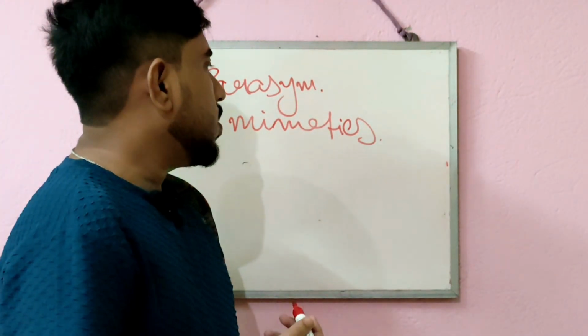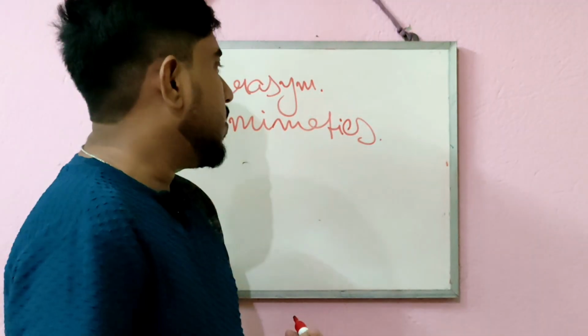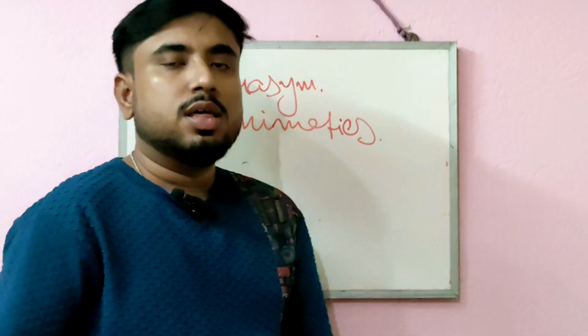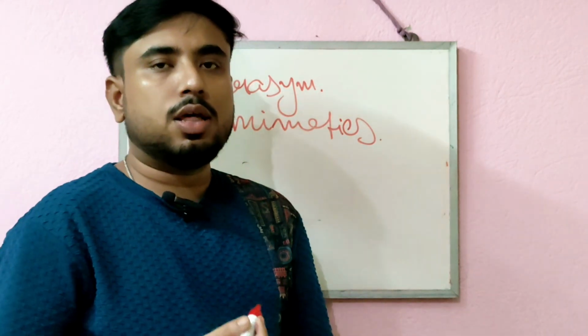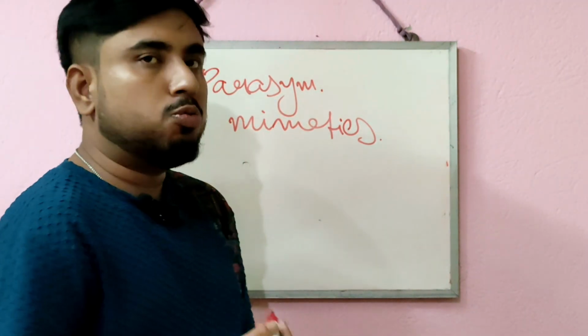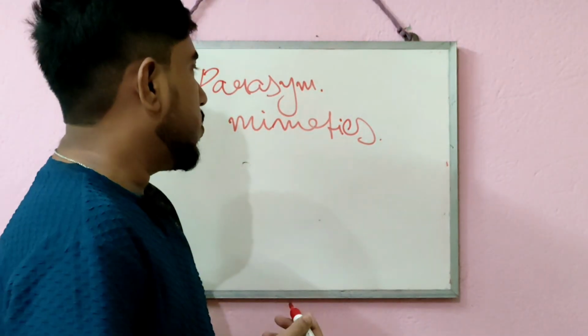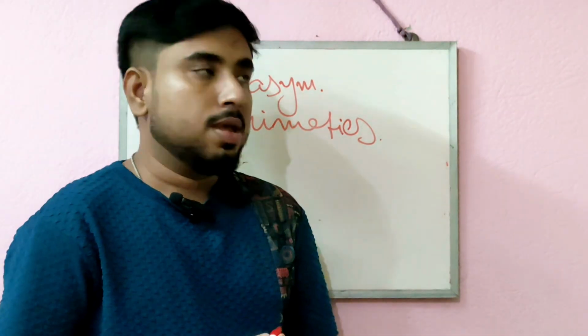Those working on the sympathetic nervous system are classified into two parts: sympathomimetic drugs and sympatholytic drugs. In previous classes, I have discussed both sympathomimetic drugs and sympatholytic drugs.